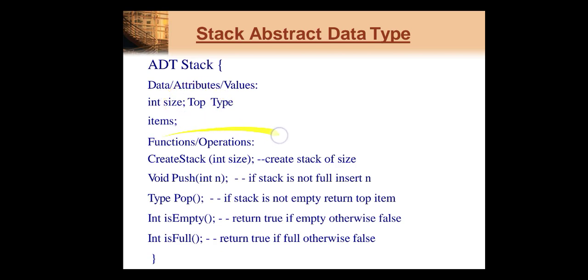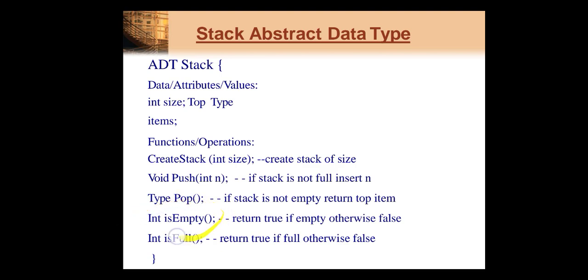Then we have to list out the functions which we are writing. Here we just give the information about what functions you are using for the stack. First one, create stack. Create stack means initialize the stack, like integer s of 5. In this way you can initialize the stack, that is called creation of stack. Then the next function is push. If the stack is not full, you can insert the element onto the stack. Next operation is pop. If the stack is not empty, you can return the item which is at the topmost position of the stack.